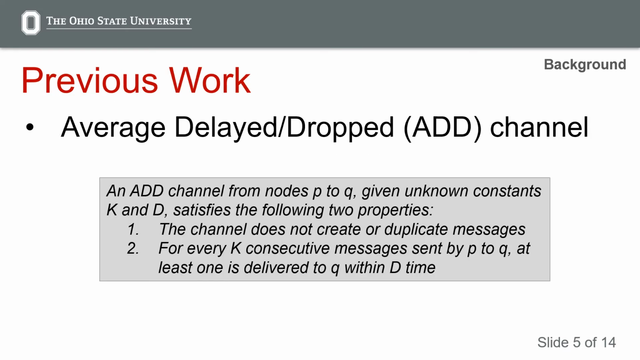This algorithm is built on top of a communication channel called an average delayed drop channel, which is a very weak specification defined here in terms of constants K and D, satisfying the properties that the channel does not create or duplicate messages, and for every K consecutive messages sent by P to Q, at least one is delivered within D time.